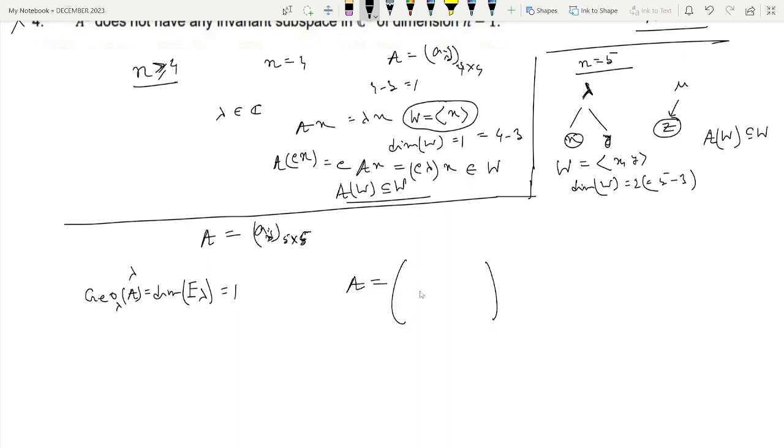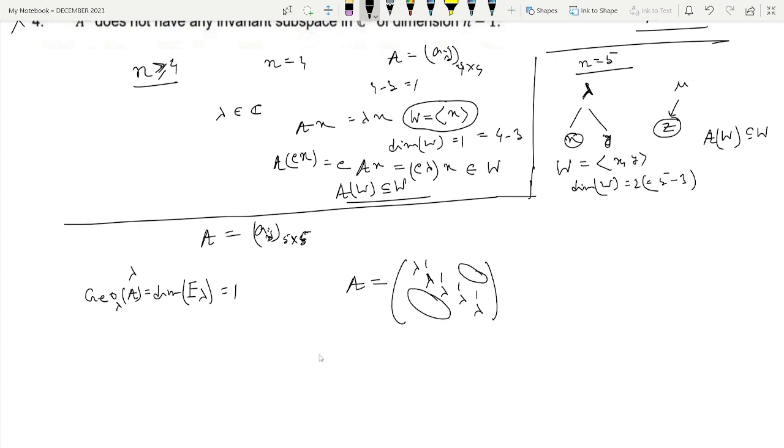And then in this case A will be of this form. Since the geometric multiplicity is 1, there is only one Jordan block corresponding to this eigenvalue, and since A is a matrix of order 5, this block will be of size 5. So there is exactly one block of size 5, that means the Jordan canonical form of A will have lambda on the diagonal, 1 on the super diagonal, and other elements 0.